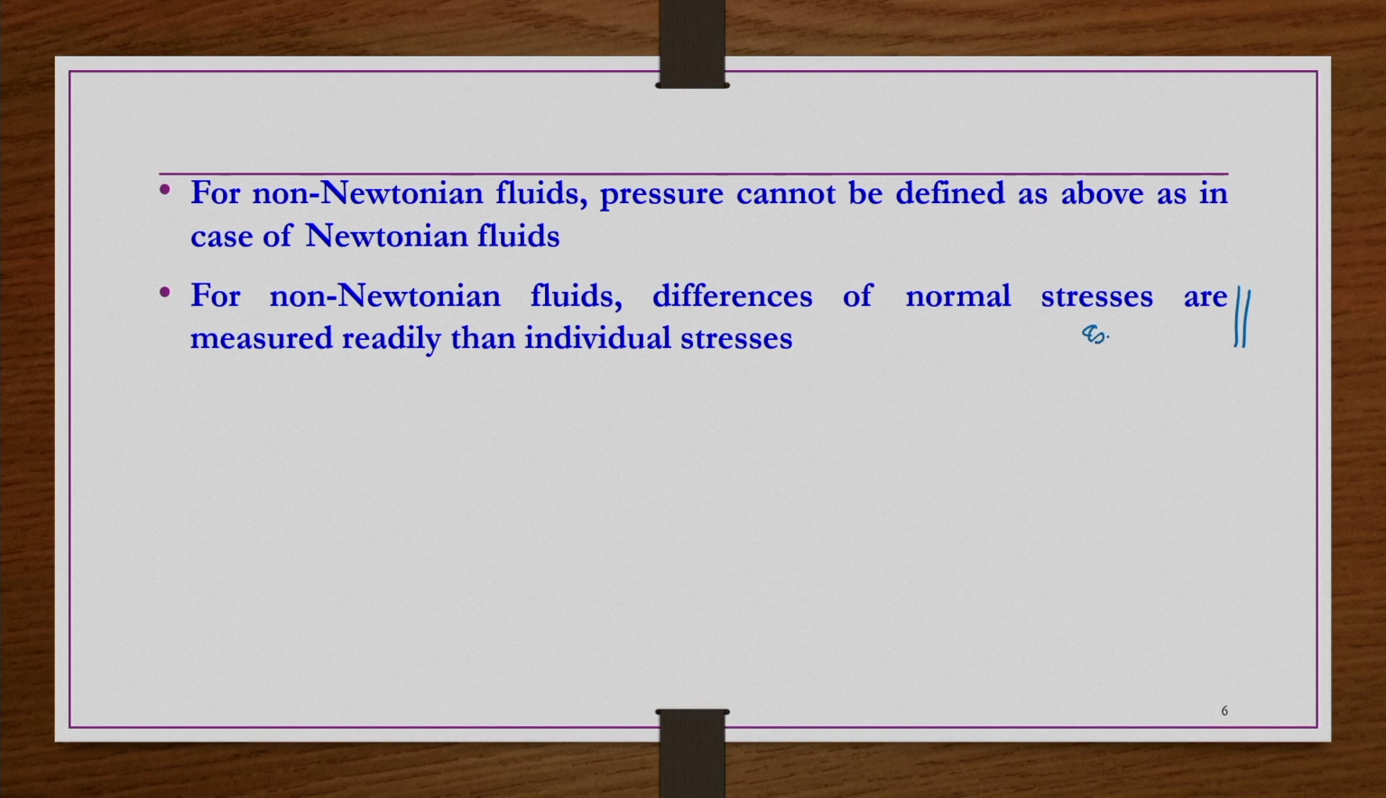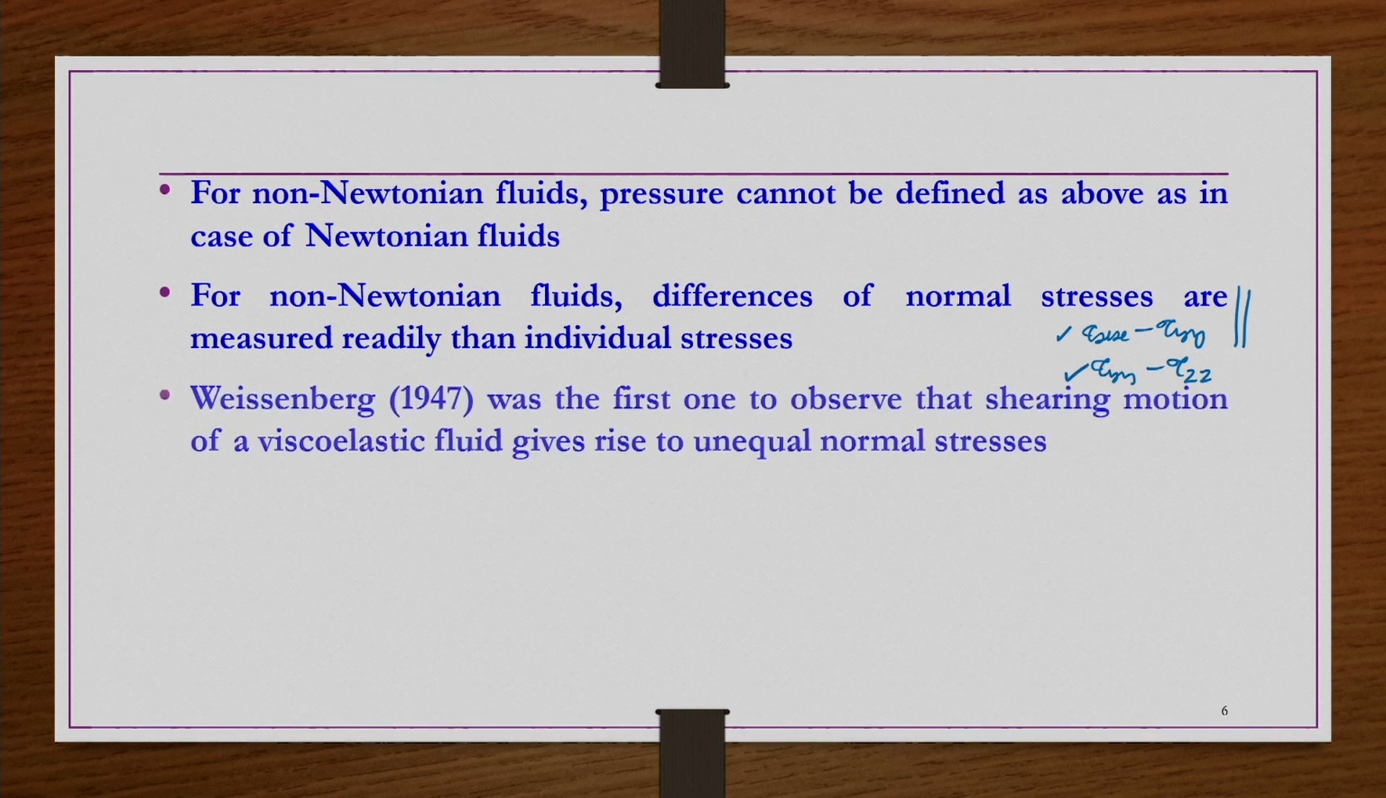We are going to see the working principles of how to measure such rheological behavior. In addition, we will also see the methods of measuring normal stresses or normal stress differences. These normal stress differences can be easily measured, rather than the individual normal stresses like sigma x, tau xx, tau yy.